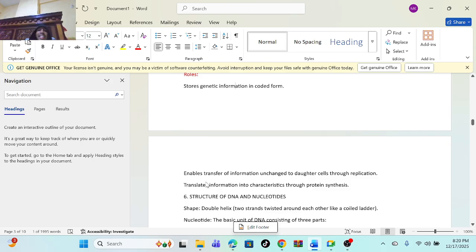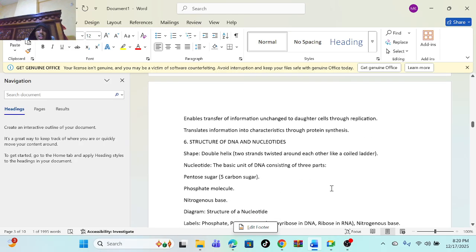Number two, it enables transfer of information, unchanged, to daughter cells through replication. We will get to replication. Number three, it translates information into characteristics through protein synthesis, and they synthesize protein.